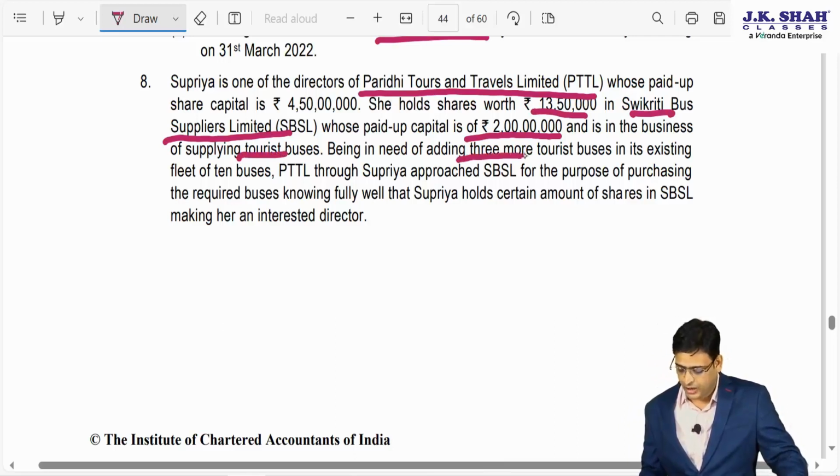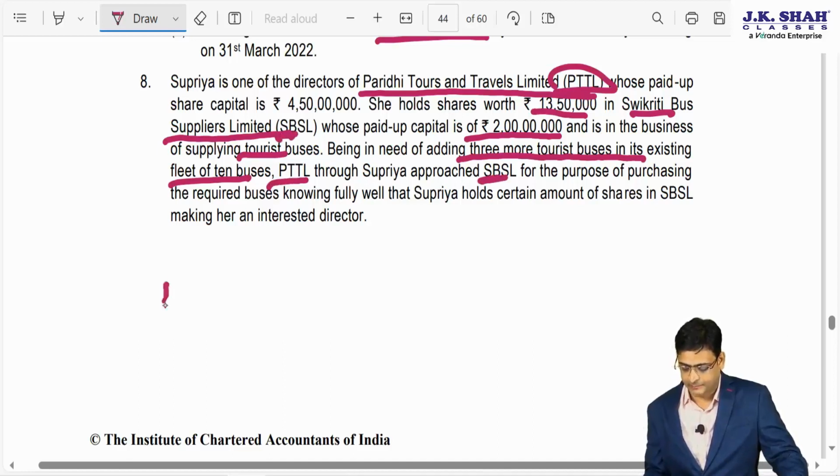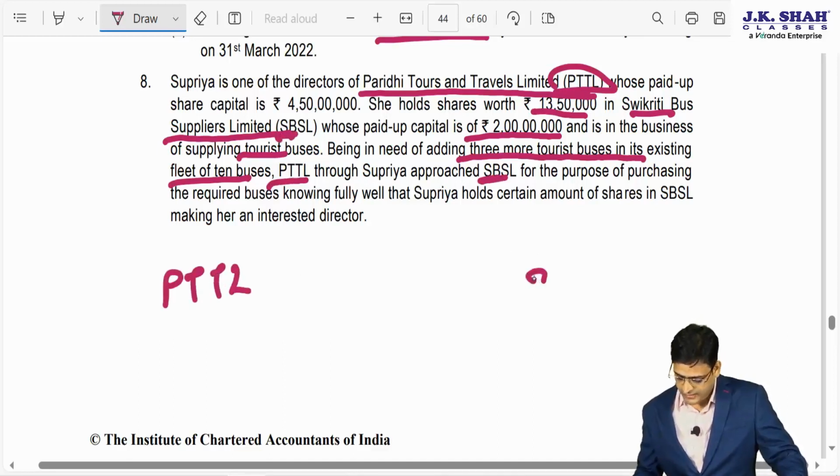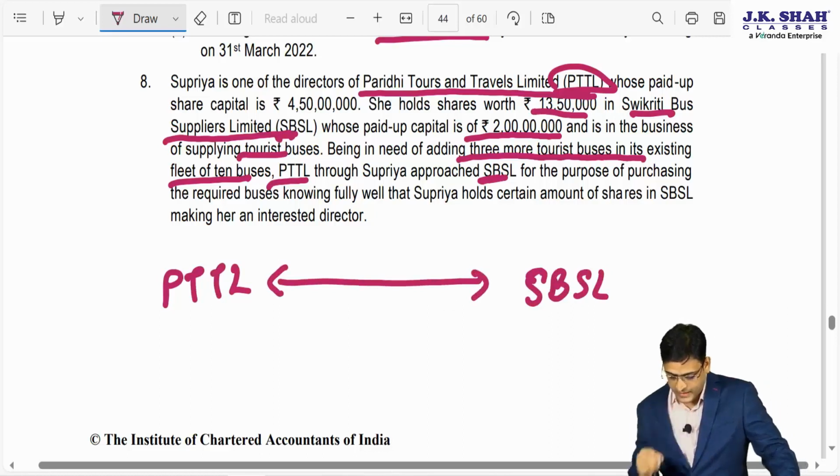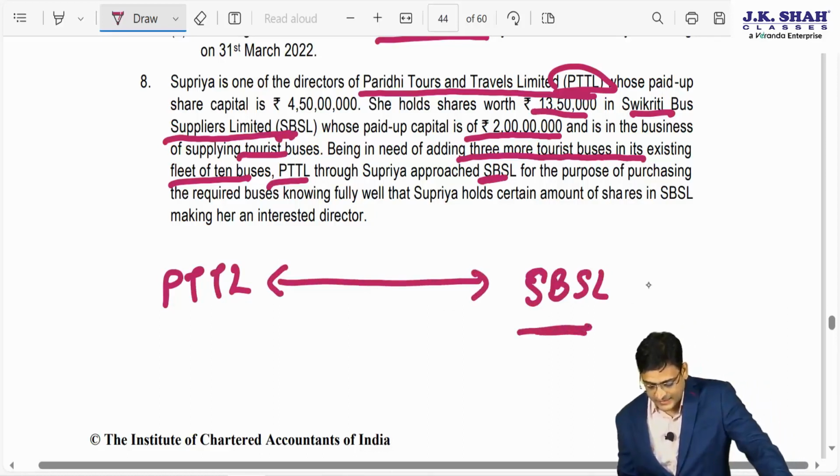Being in need of 3 tourist buses in the existing fleet of 10, PTTL, that is this company, through Supriya approached SBSL, that is this company. PTTL and SBSL are both doing business, and Supriya is director in both the companies. And in SBSL, Supriya